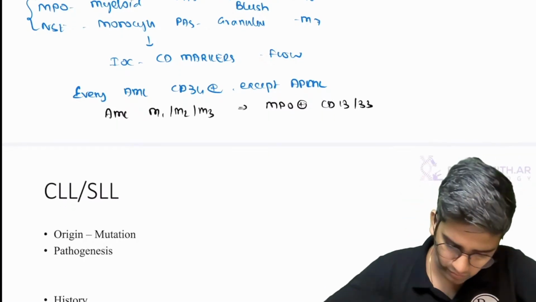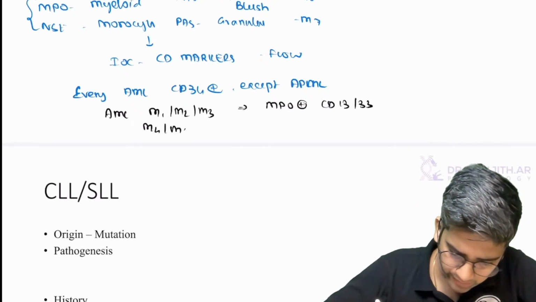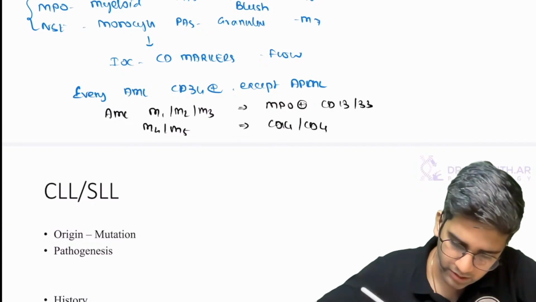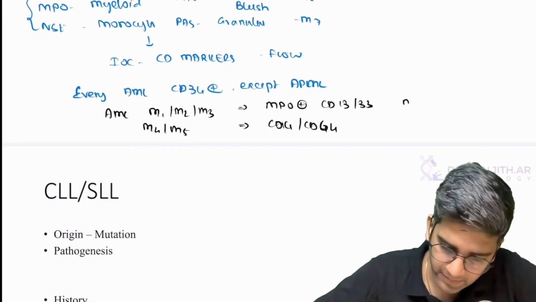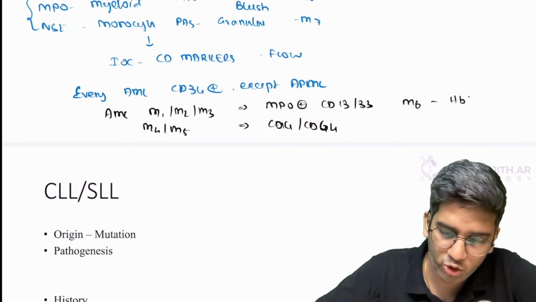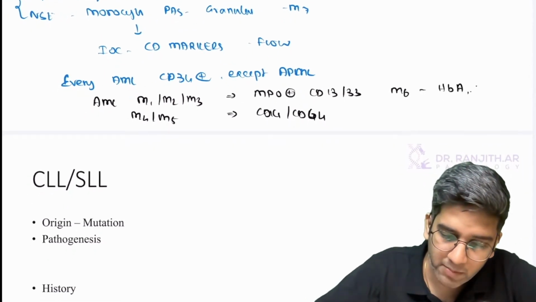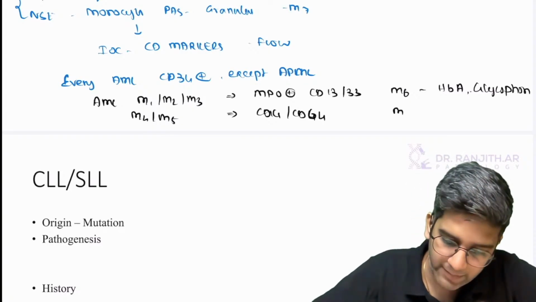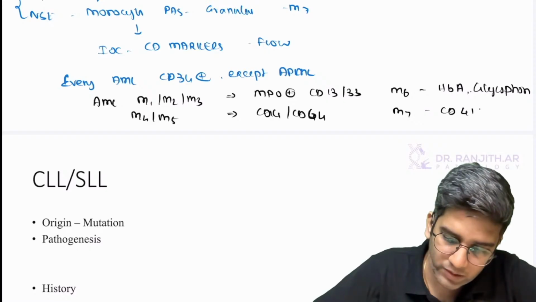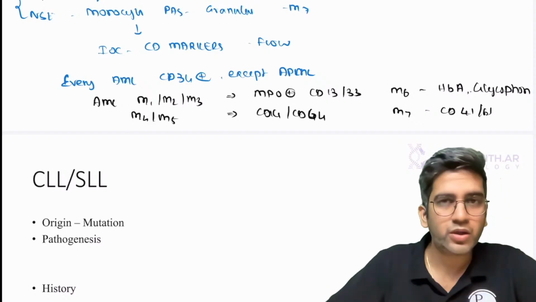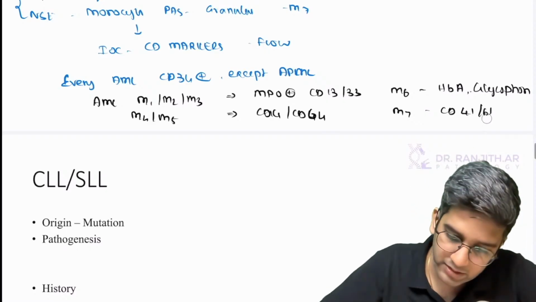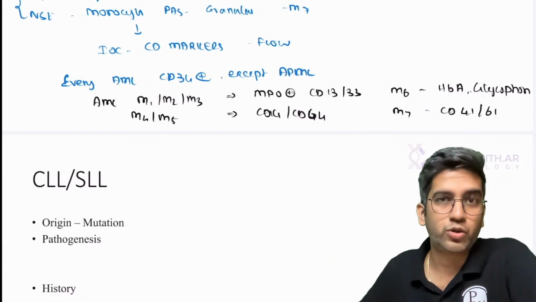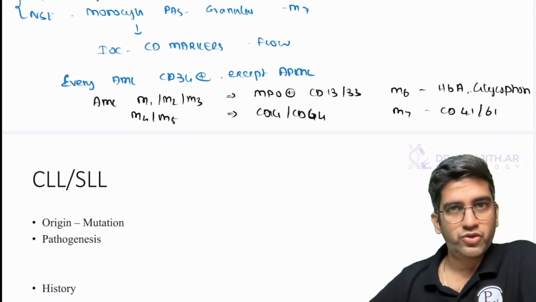Fine. Okay. AML M4 and M5, the markers are CD14, CD64. Okay. AML M6, it's erythroid, hemoglobin A. If you can remember one more protein, glycophorin. Glycophorin is also an RBC protein. AML M7, CD41, 61. These are nothing but your glycoprotein 2B3A, the platelet molecules which help in thrombosis, right? This is for your CD markers.